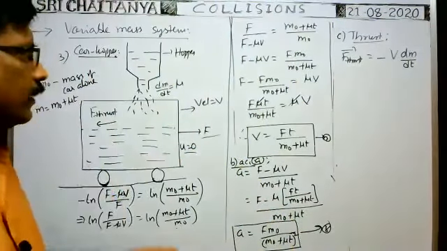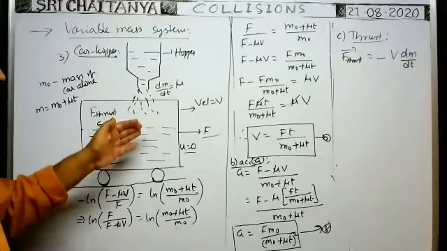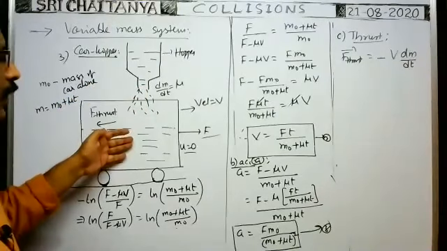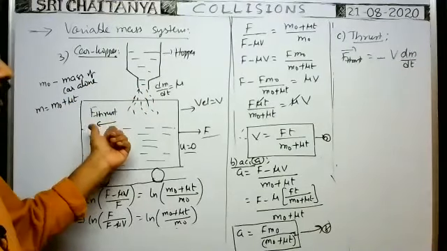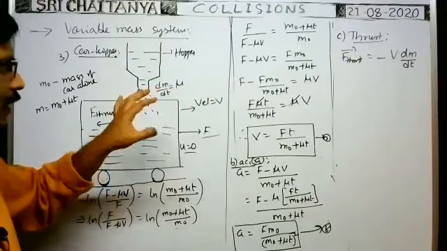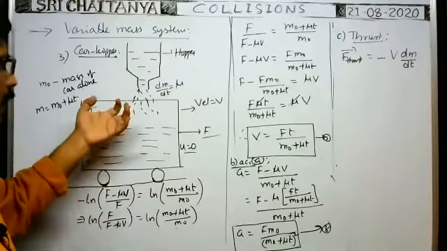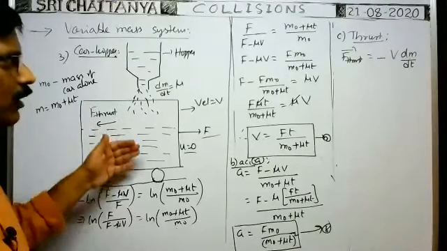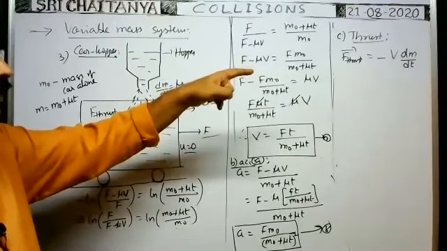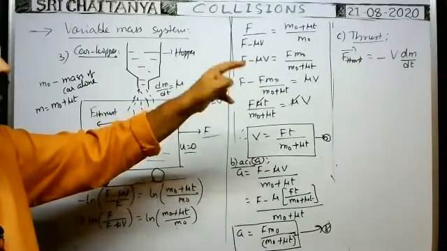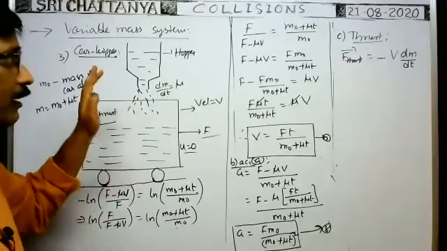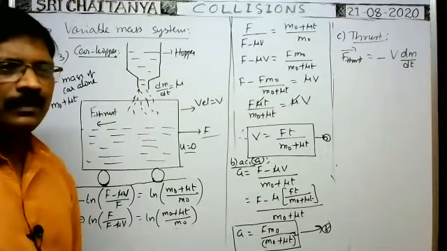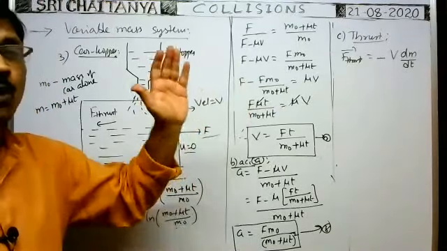Okay. So here thrust acts on the car. Thrust acting on the car means as the mass of the car increases due to the fall of the sand, the thrust on the car is opposite to motion. That's why the minus sign represents that the thrust acts on the car against its motion. Suppose the mass gradually decreases due to leakage of sand from the car, in such a case dm by dt is negative. So minus v into dm by dt, with negative dm by dt substituted, gives v into dm by dt. That means thrust on the car is positive in that case. That's why thrust supports the applied force.